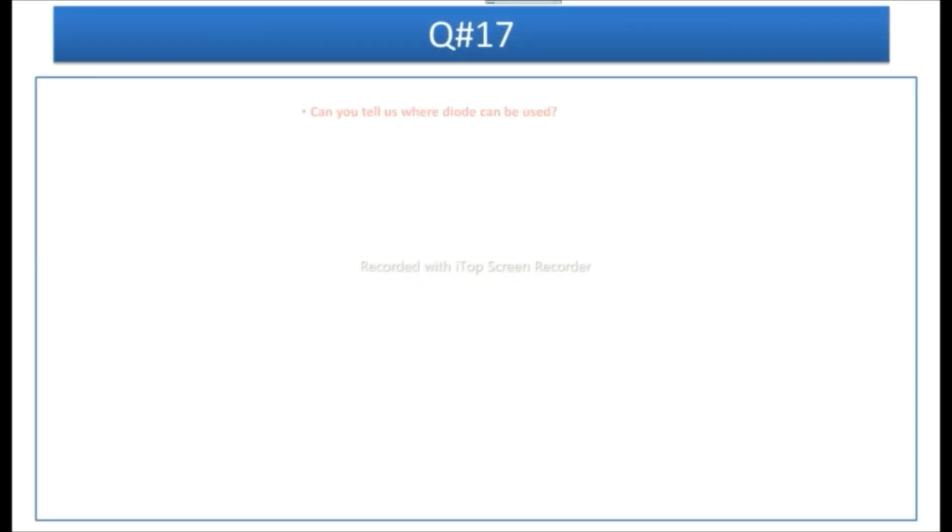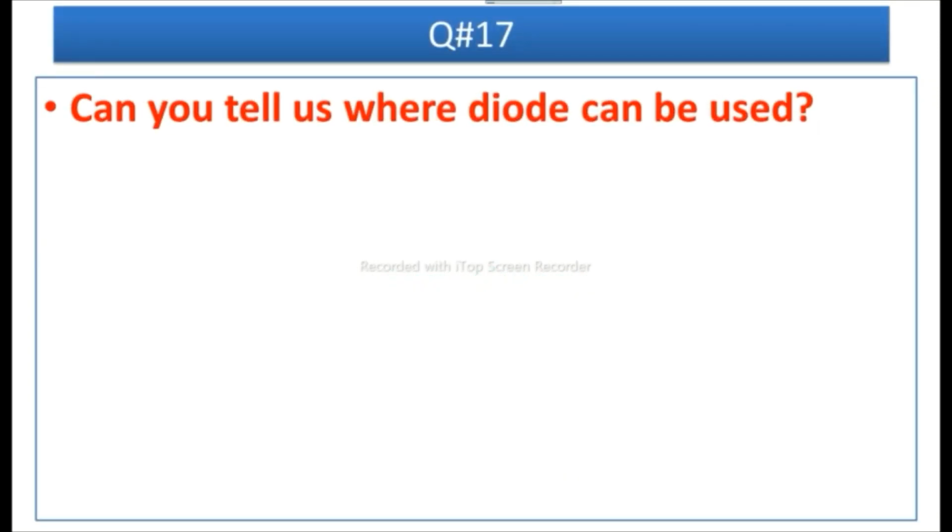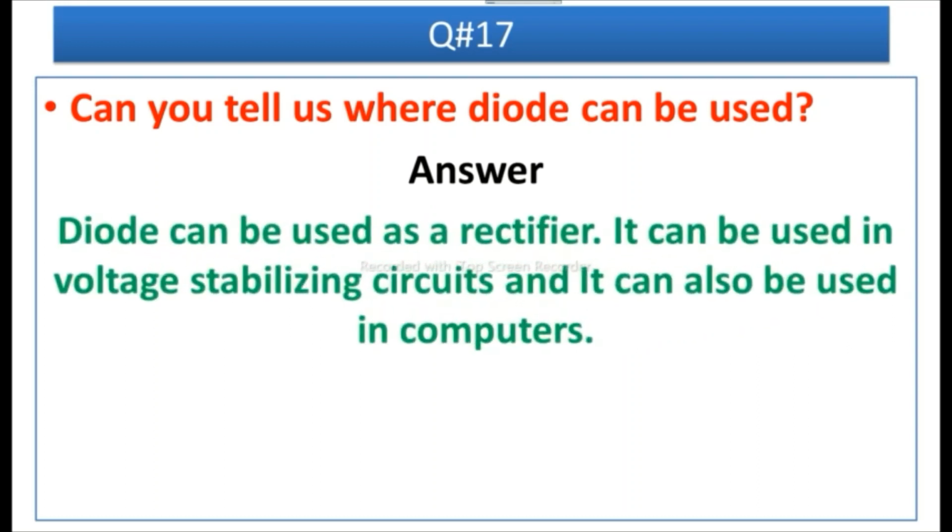Question number 17. Can you tell us where diode can be used? Answer is, diode can be used as a rectifier. It can be used in voltage stabilizing circuits and it can also be used in computers.